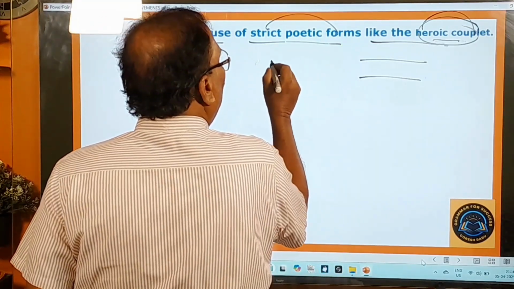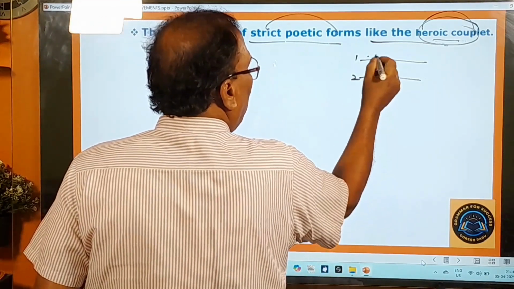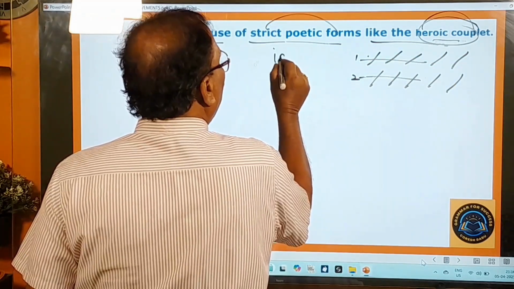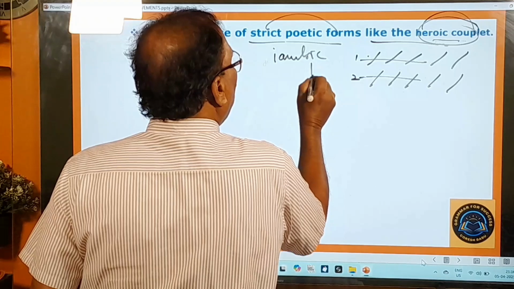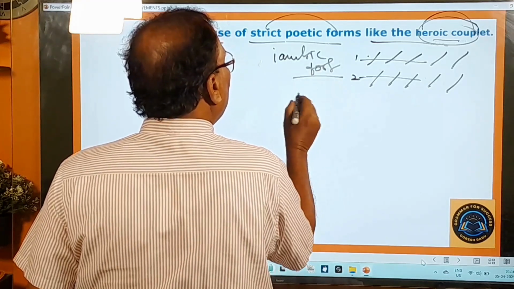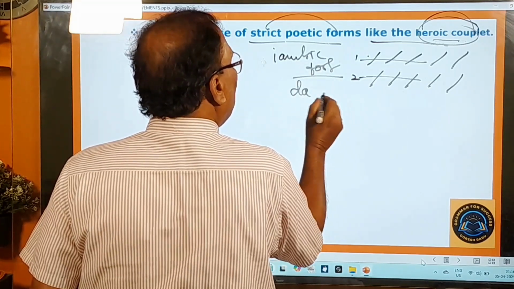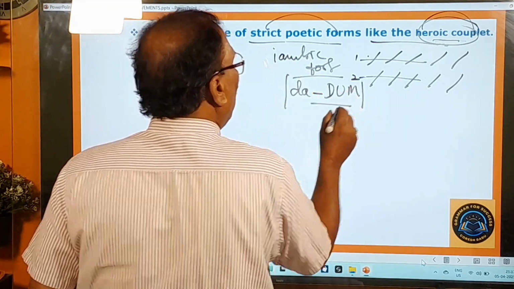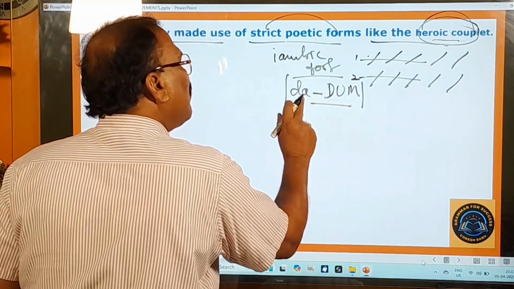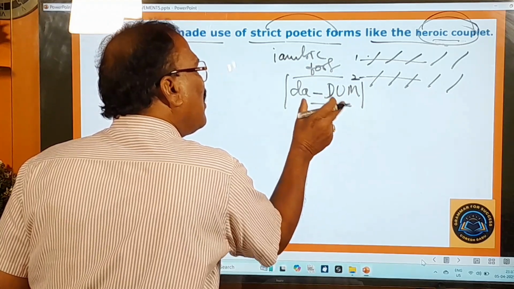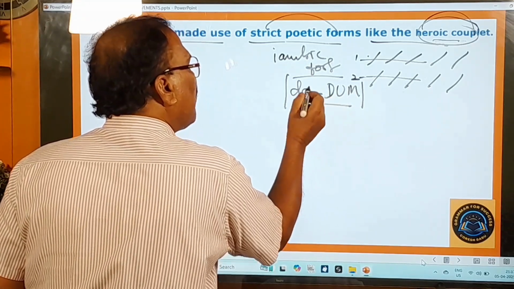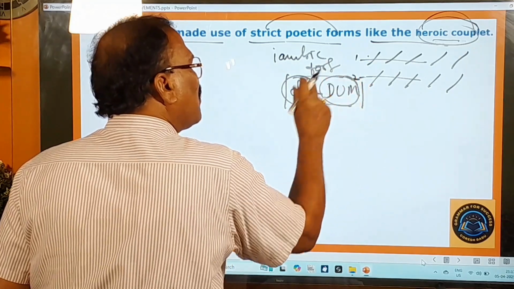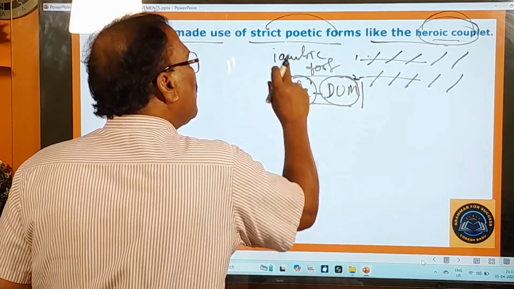So there will be two lines, 1 and 2, and in this 5 iambic feet will be there. What is an iambic foot? Here you pay attention. There will be one unstressed syllable and one stressed syllable, so that is called da-dum. This is one foot. This is an iambic foot because first an unstressed syllable will be there, then a stressed syllable. So da-dum, da-dum. This is an iambic foot.